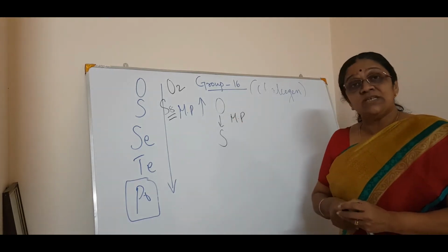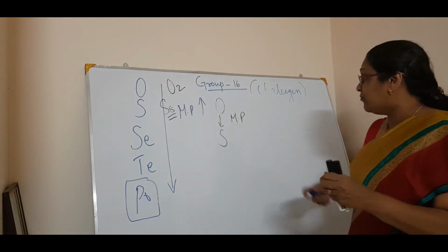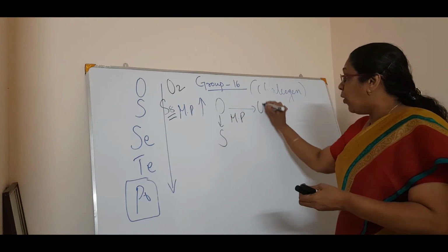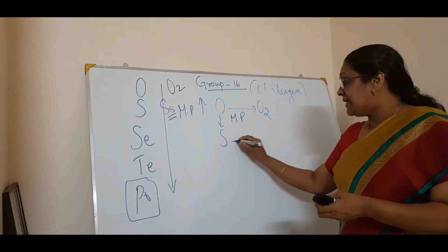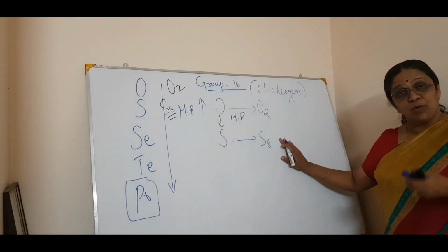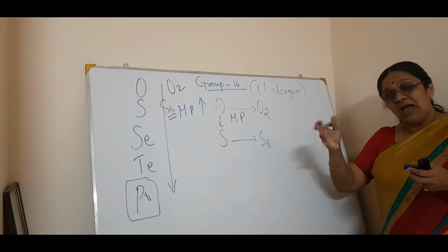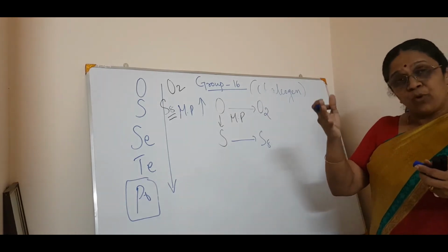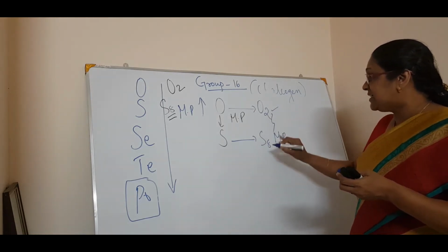The reason or the logic behind this: oxygen is represented as O2 and sulfur as S8. Because of this difference in the molecule, this is a double bond, this is 8 bonds. So, in order to have these 8 bonds broken, a high melting point is required. So, when compared, there is a drastic increase from oxygen.